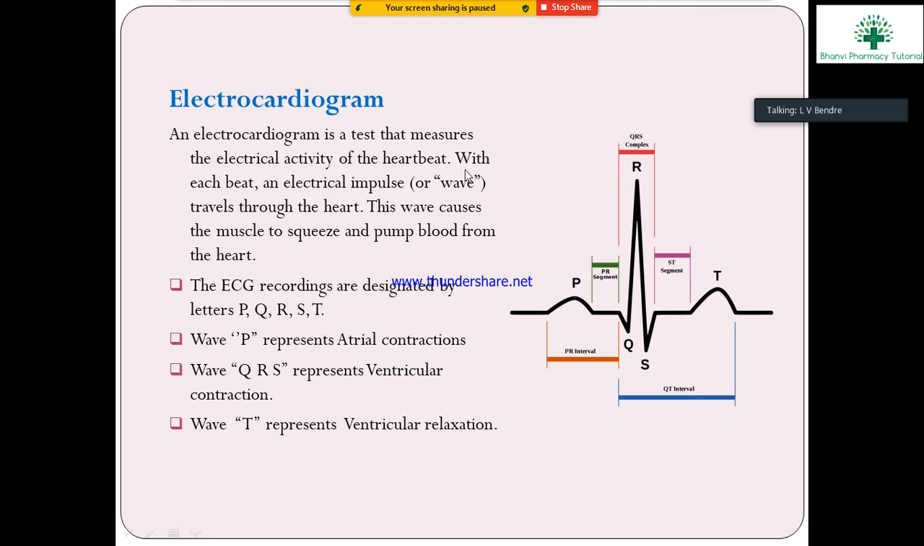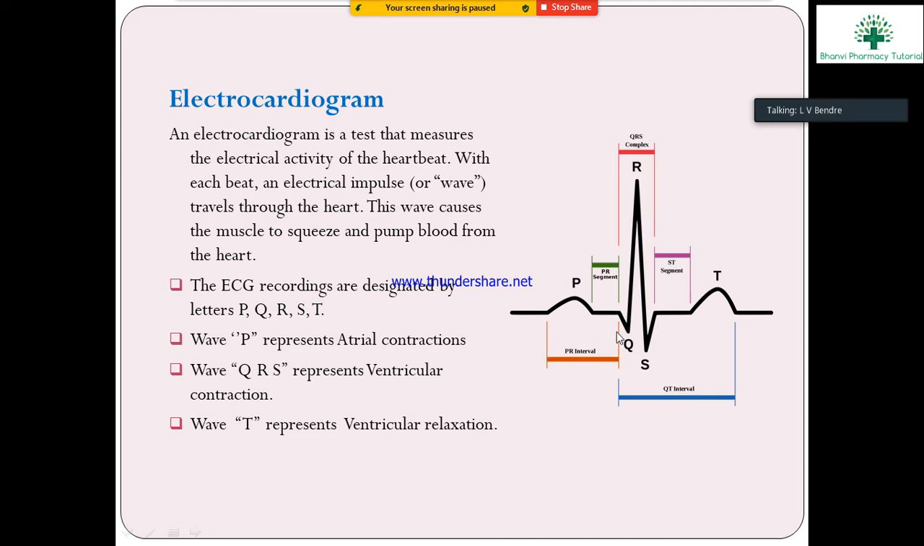The electrocardiogram measures the electrical activity of the heartbeat with each beat, and electrical impulses or waves travel through the heart. These waves cause the muscles to contract in sequence and pump blood from the heart. The ECG recording is designated by the letters PQRST. The wave P represents atrial contraction. Next, wave QRS represents ventricular contraction.